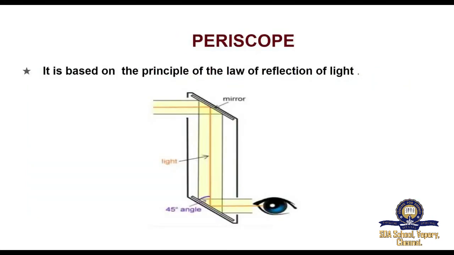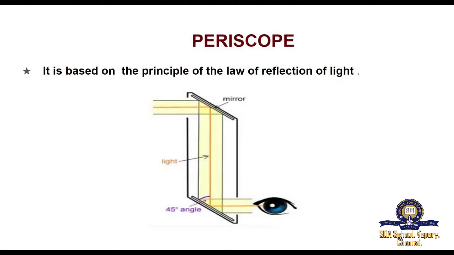Next one is the periscope. A periscope is an instrument used for viewing bodies or ships which are over and around another body or a submarine. It is based on the principle of the law of reflection of light. It consists of a long outer case, and inside this case mirrors or prisms are kept at each end, inclined at an angle of 45 degrees.